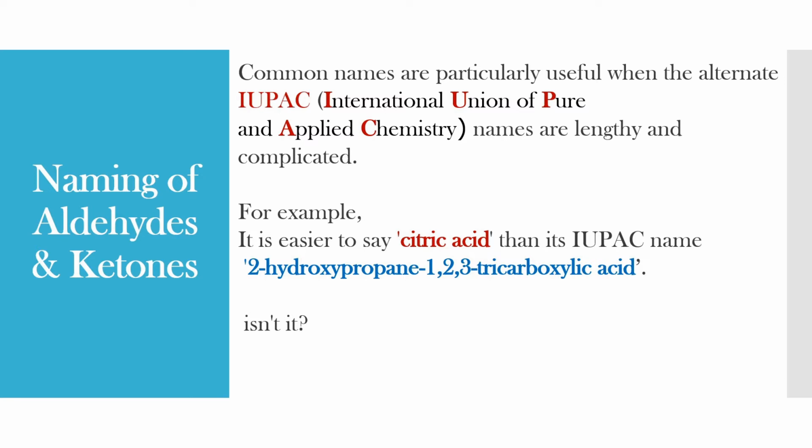But universally, IUPAC nomenclature is highly accepted. There are some rules to write IUPAC nomenclature for each and every organic compound. If we follow all those rules, it is very easy to write the nomenclature of any organic compound.